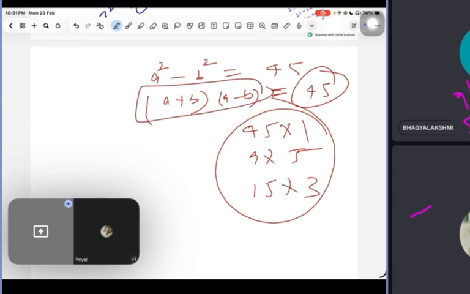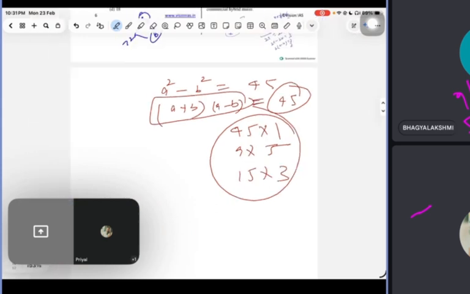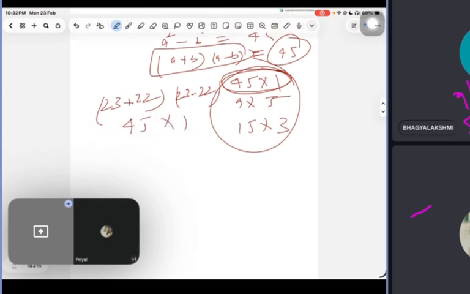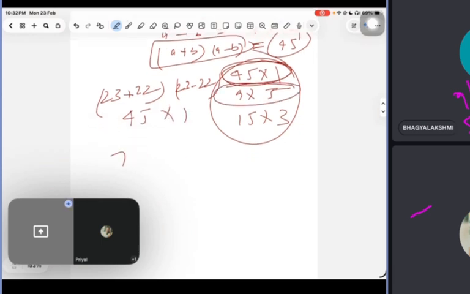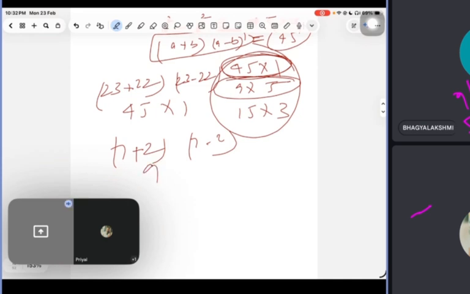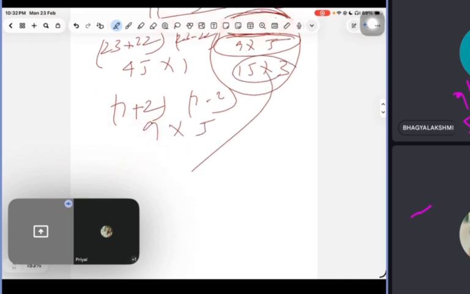I'm just showing you how it will open. If you have not understood, let's arrange the bigger program. This is the first one. So 23 and 22, and 23 minus 22. What will be the answer? 45 into 1. Then 7 plus 2 and 7 minus 2, so this will be 9 into 5.